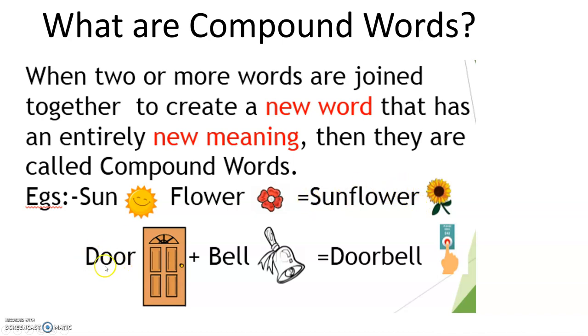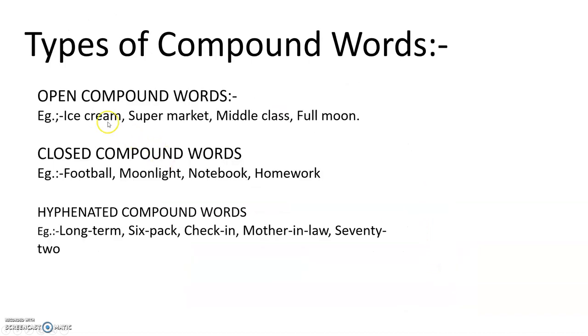Then you have another example, door plus bed. You put these two words together, it becomes doorbed. So, how many types of compound words are there? We have three types. We have open compound words. Now, what are open compound words? You just leave a gap in between. You say ice cream, supermarket, middle class, full moon. These are open compound words.